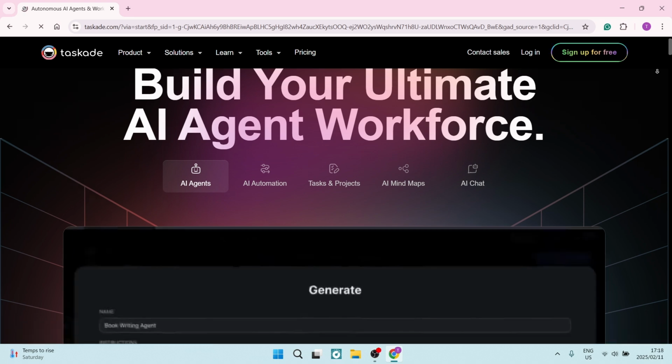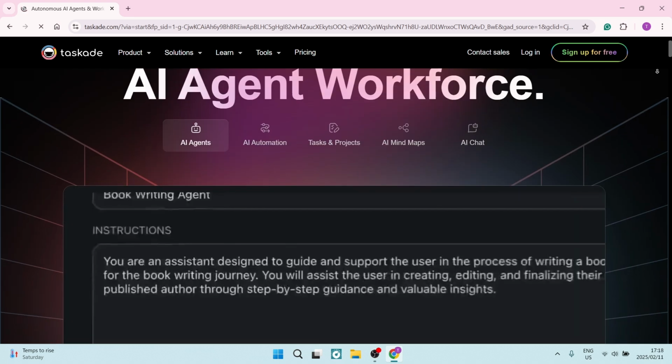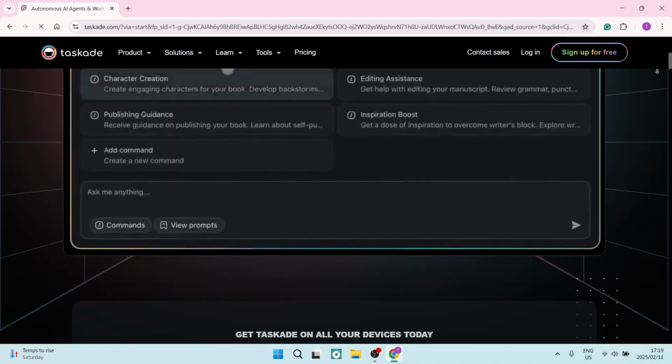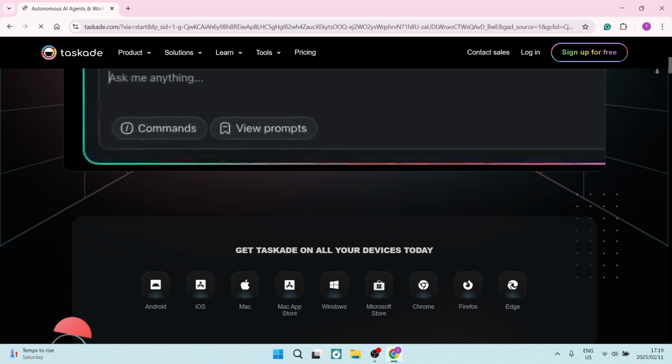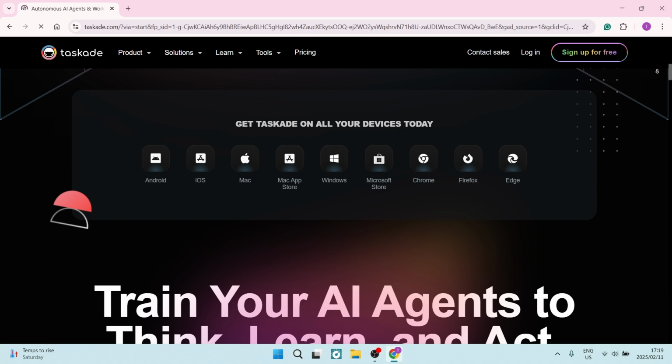So let's jump into Taskade first of all. Taskade actually has an AI integration which helps you automate workflows. You can generate content, you can summarize information, and this all frees up your time for more important tasks. The Taskade AI feature can also generate mind maps, flowcharts, and outlines based on your provided text.